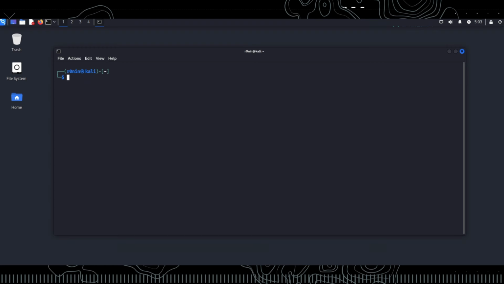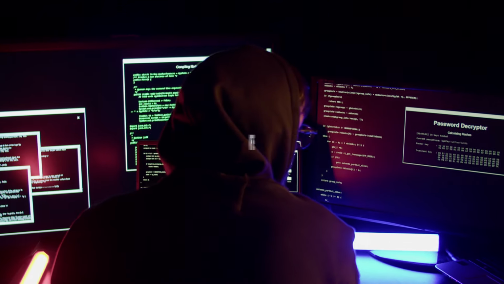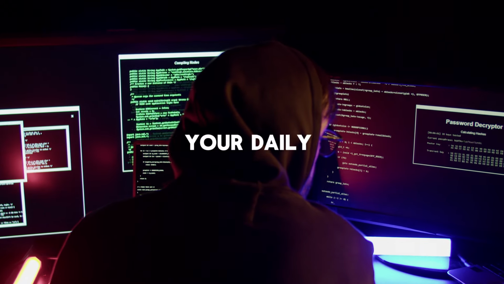The following command we'll discuss is echo. The echo command is used to display text on the screen. For example, by typing echo hello world, you can display hello world in the terminal. With these basic commands, you can communicate more effectively with the system and simplify your daily tasks.